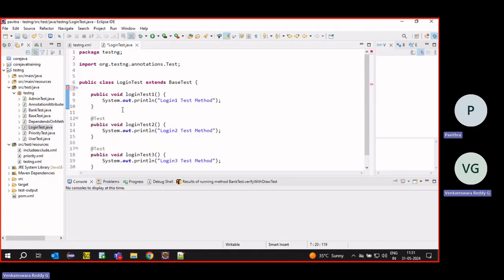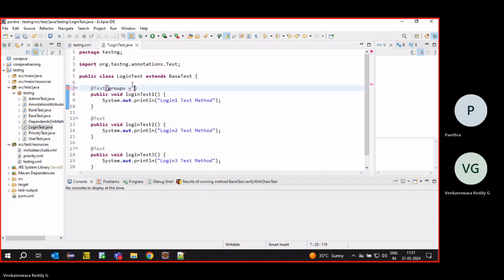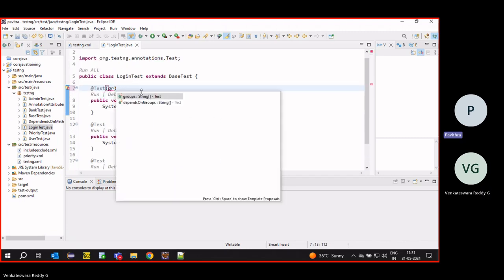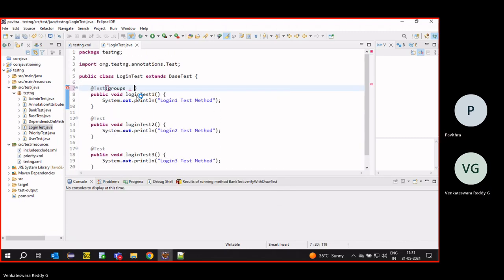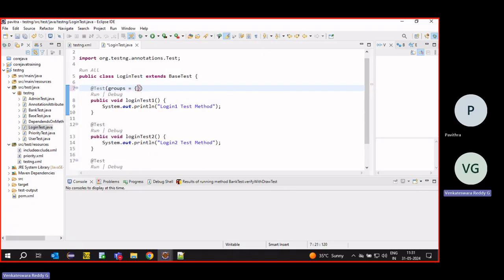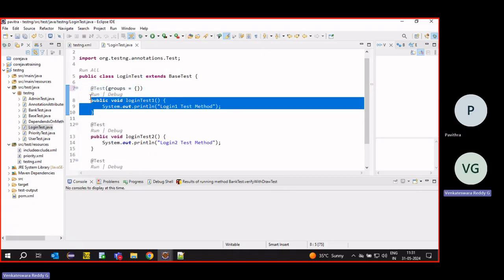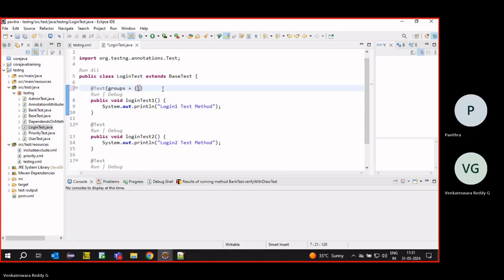Groups say which group this test case belongs to. It can have multiple groups. The same test case can belong to multiple groups. It can belong to smoke, it can belong to sanity, and it can also belong to regression.